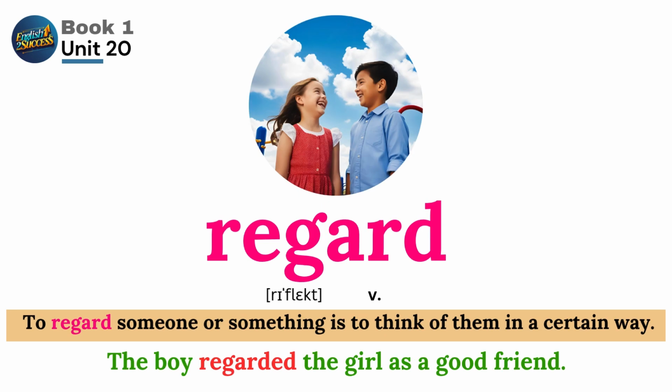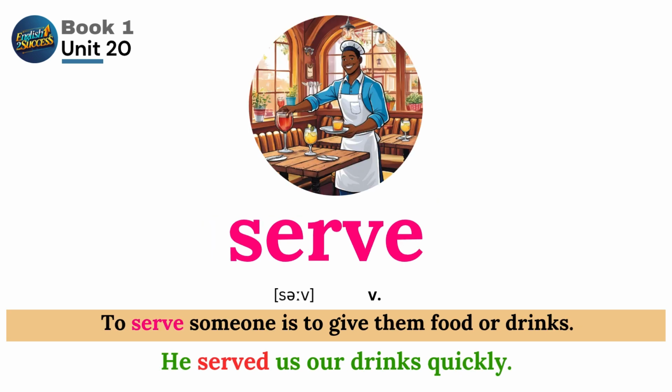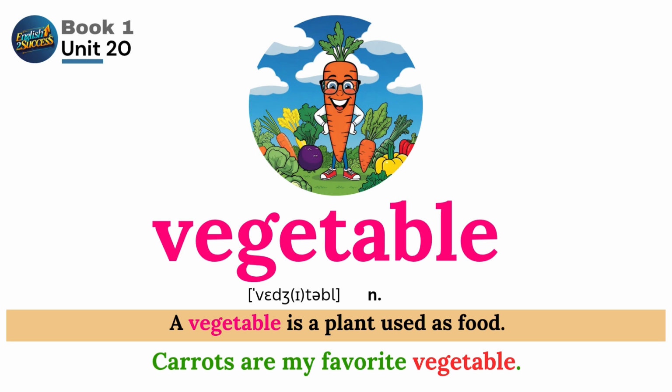Regard. To regard someone or something is to think of them in a certain way. The boy regarded the girl as a good friend. Serve. To serve someone is to give them food or drinks. He served us our drinks quickly. Vegetable.